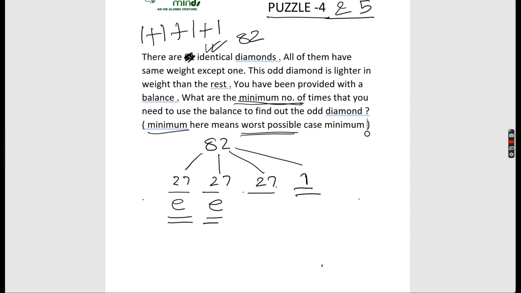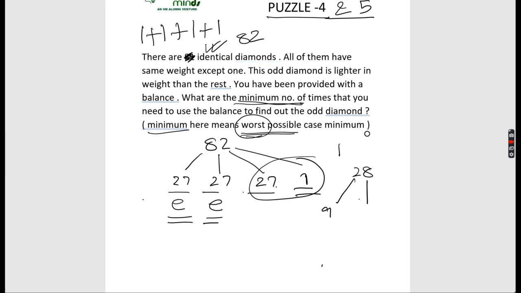Supposedly if I consider this as heavier and this as lighter, then I will move from 82 to 27 in one go, 27 to 9 in one go, 9 to 3, 3 to 1, the answer will be 4. So to deliberately see the worst possible case, I am assuming them to be equal. So I would now have used the balance once, and I would move to the next round with 28 diamonds.